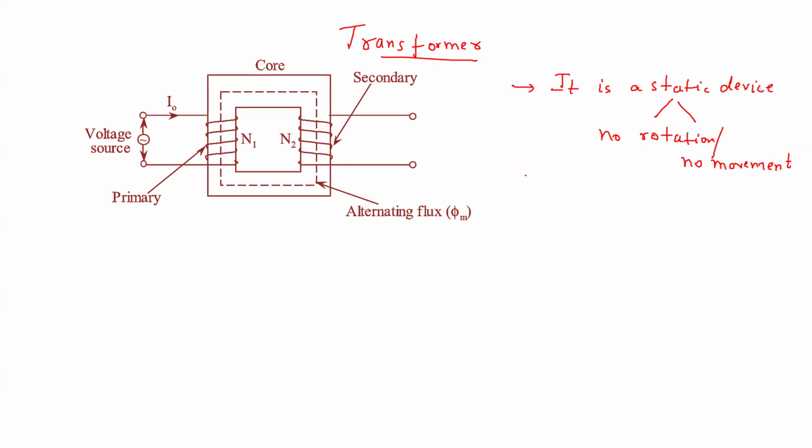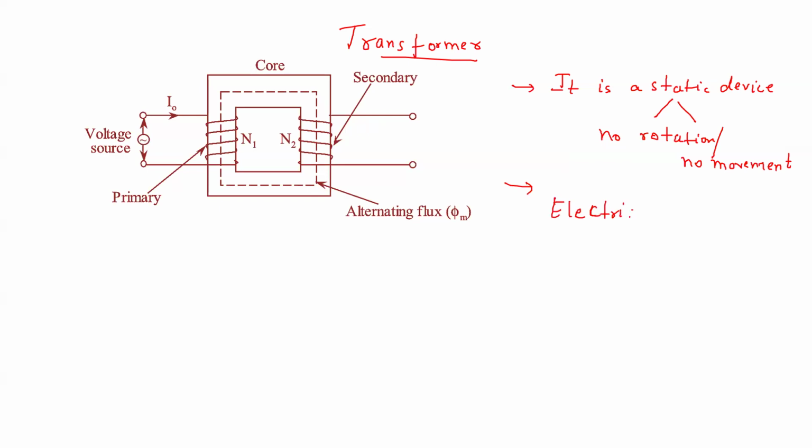Now, as per the proper definition of an electrical machine, a transformer is not an electrical machine. What actually is an electrical machine?